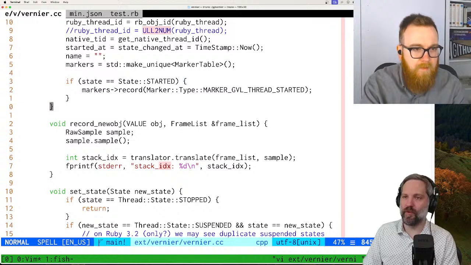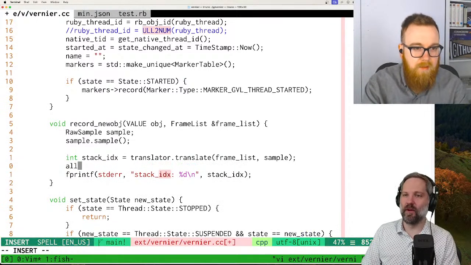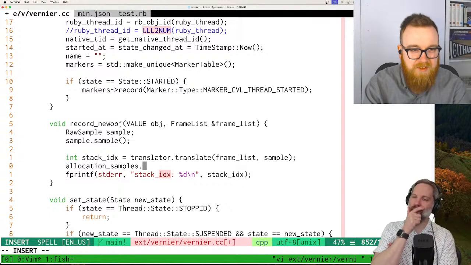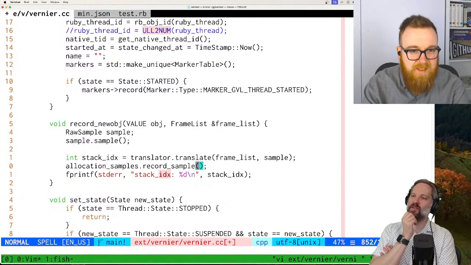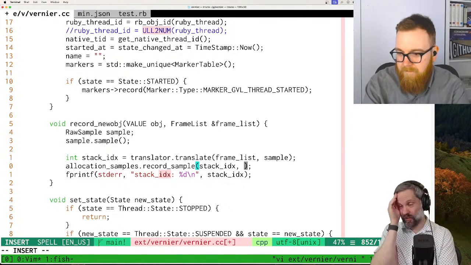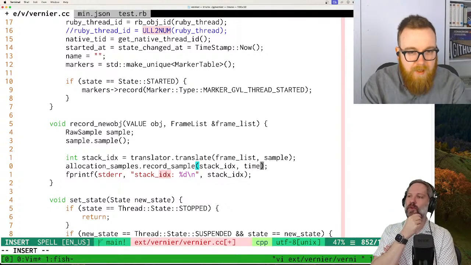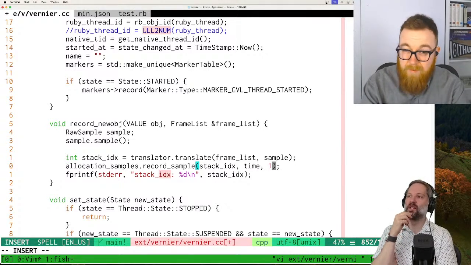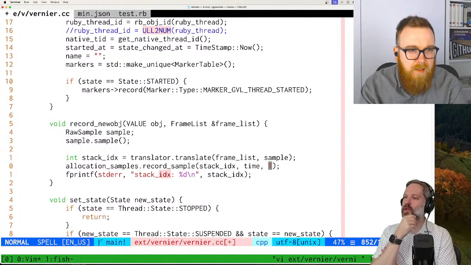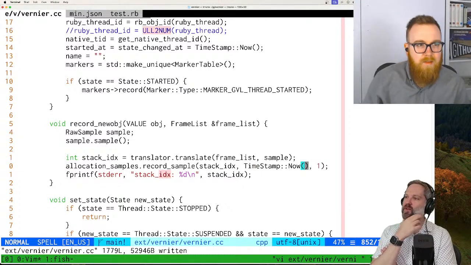Here? Yep, this is it. So we need to say allocation samples dot record sample. And I'm guessing that takes stack index, time, the current time, and a weight, which we're guessing is 1. How do I record the current time? I think I can just pass in timestamp now. Yeah. Okay.